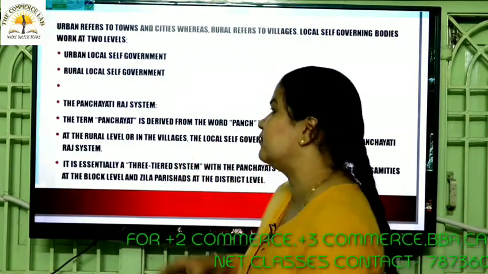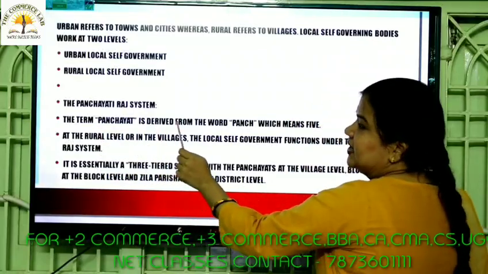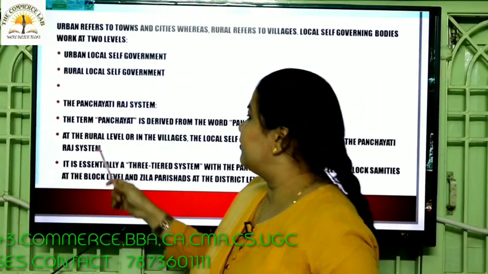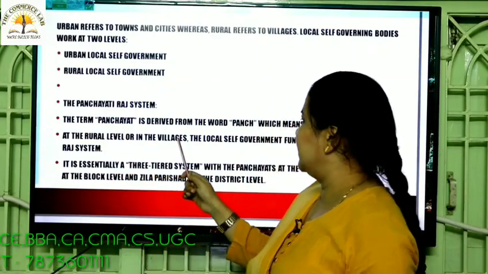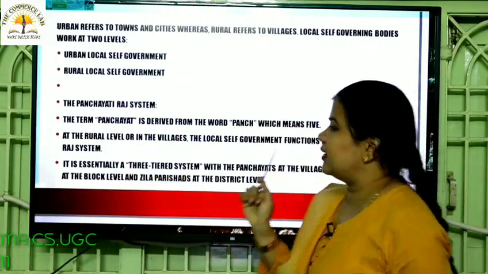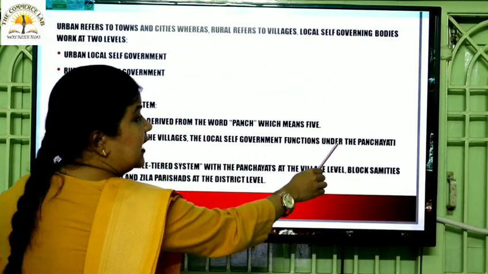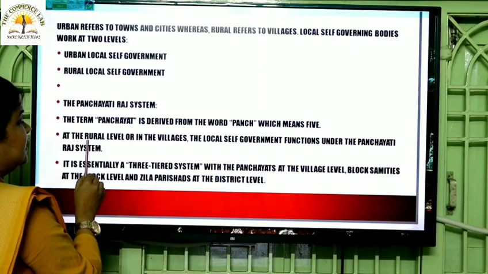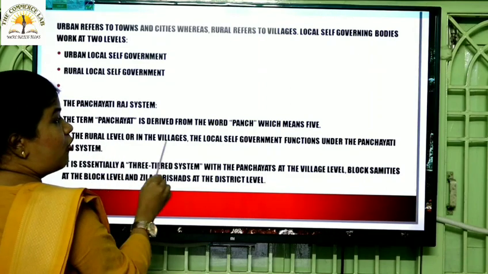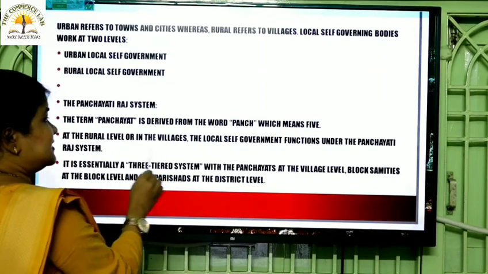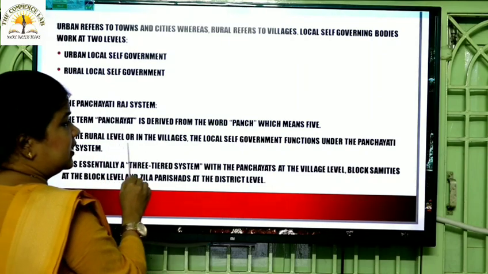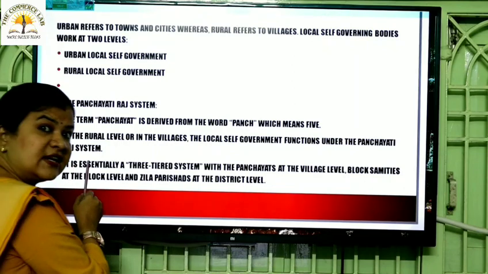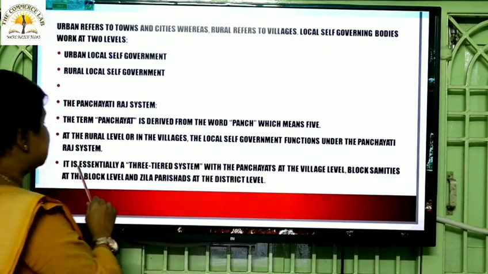Panch refers to 5. The term Panchayat is derived from the word Panch, which means 5. At the rural level or in the villages, the local self-government functions under the Panchayati Raj system. Point to be noted, please underline. At the village level or at the rural level, the local self-government functions under what? It functions under the Panchayati Raj system.